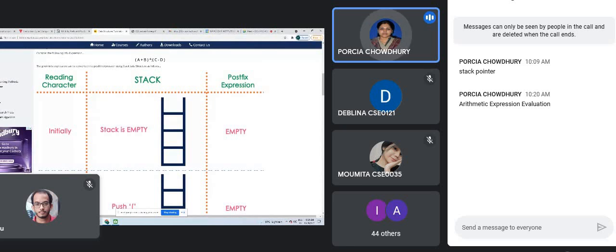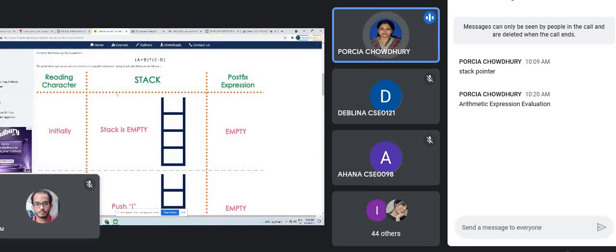Suppose in any case you don't have the parenthesis over here, then multiplication will get the priority, and after that addition, subtraction. Fine. So I think this portion is clear because we already know this. So we can directly go into this one. So we have the stack and we have the expression.